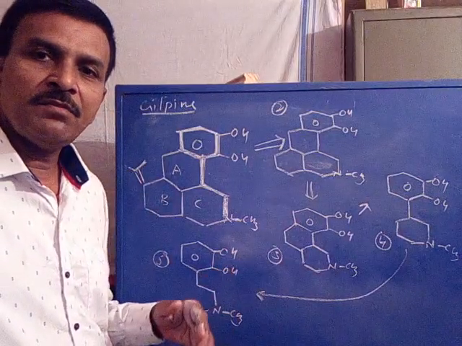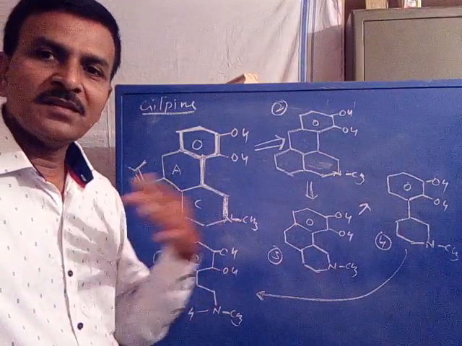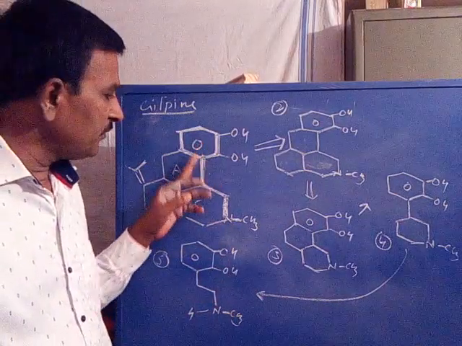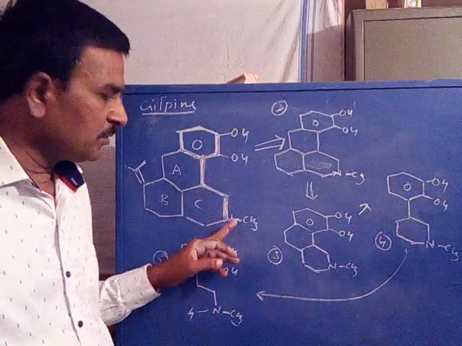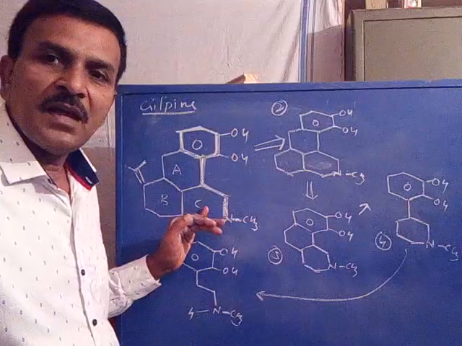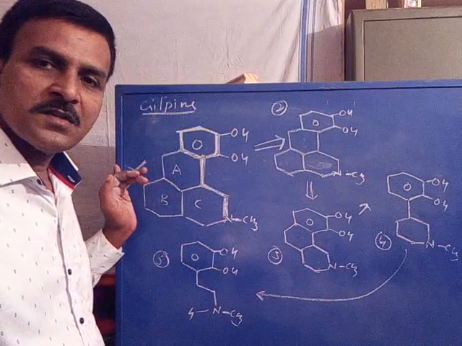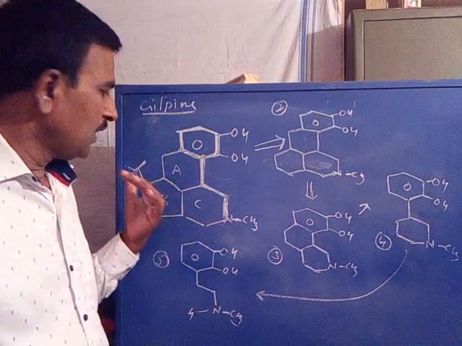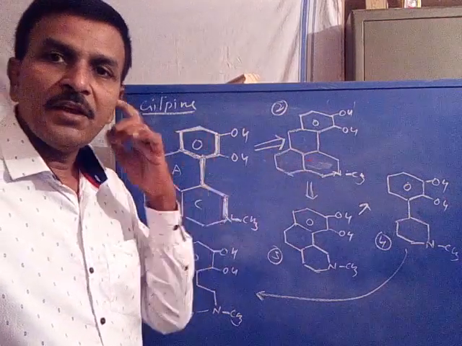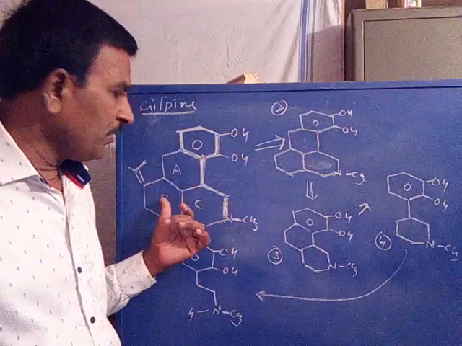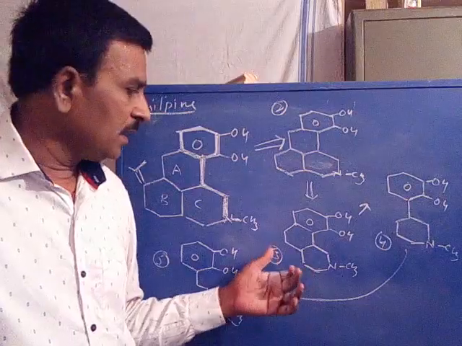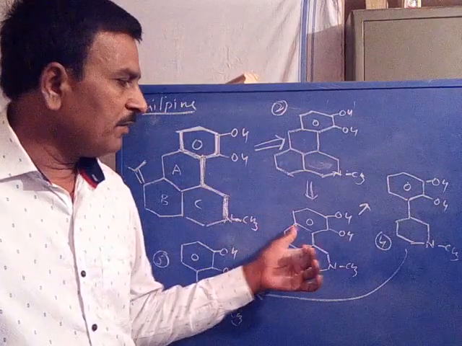After identification of its active part by the process of structure activity relationship study, that indicated the presence of a benzene ring with a substituent like CH2, CH2, NCH3 is the essential part. The ring A, ring B, ring C are not essential, and the alkene substituent is also not essential. Removal of the alkene substituent gives compound 2 with somewhat improved activity. Removal of ring B, we will get compound 3, structure 3 with further improved activity. Removal of ring A, we will get structure 4.